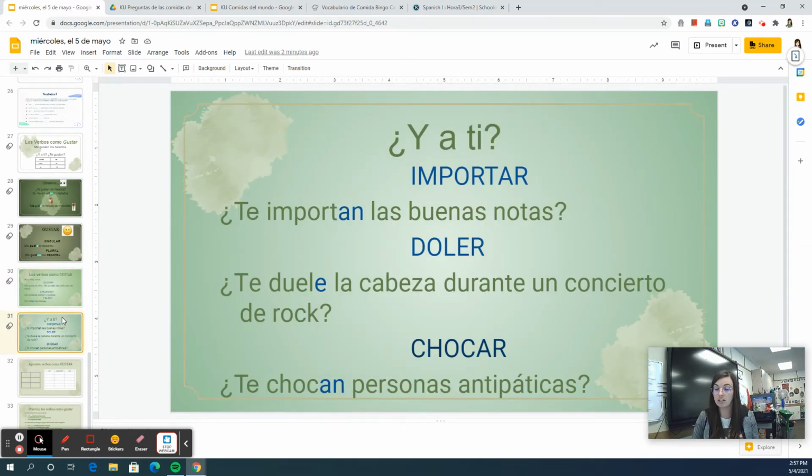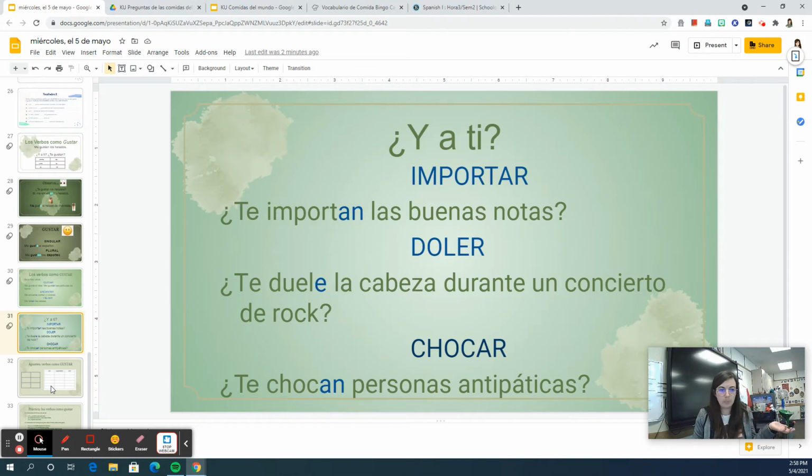Importan las buenas notas. Plural, las buenas notas. Importan. ¿Te duele la cabeza durante un concierto de rock? Singular, la cabeza. Y te chocan personas antipáticas. Chocan, plural, works the same way as gustar.